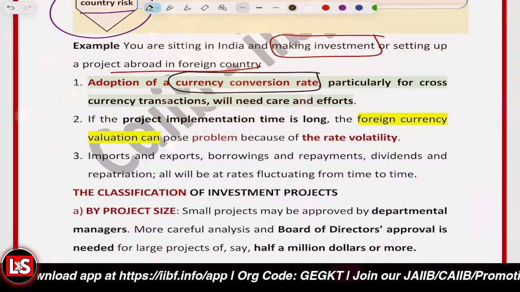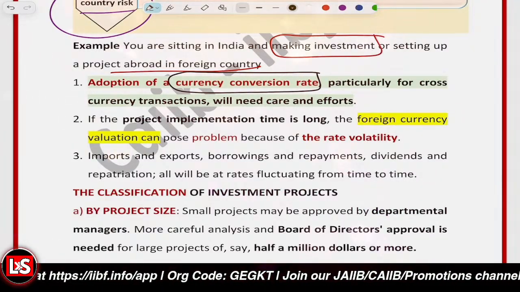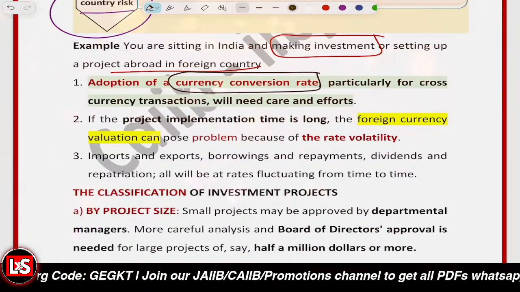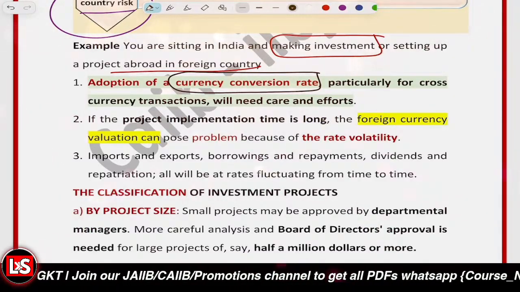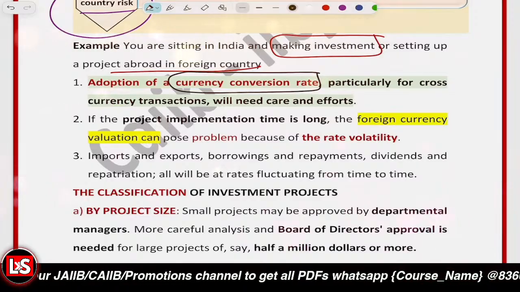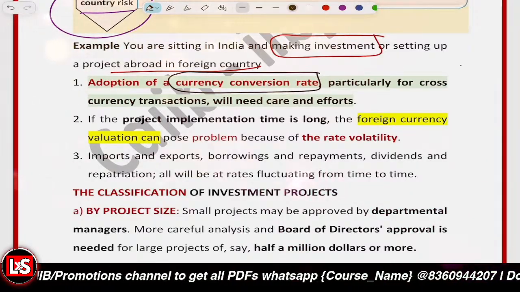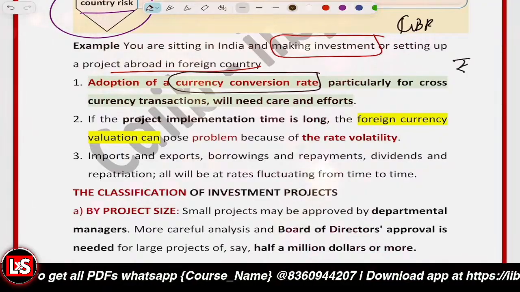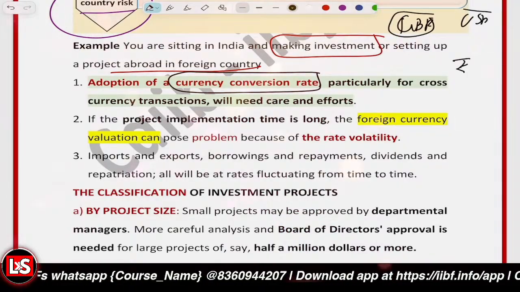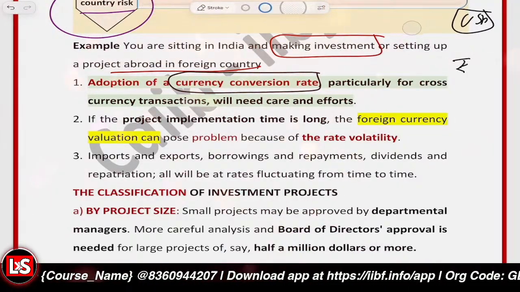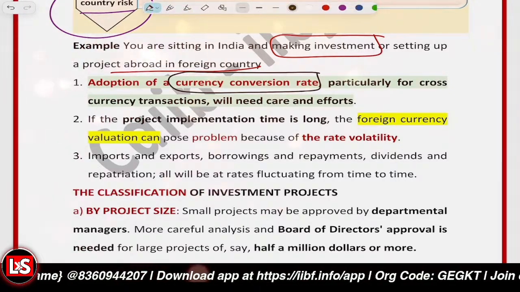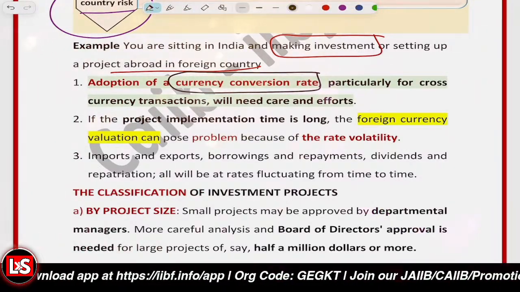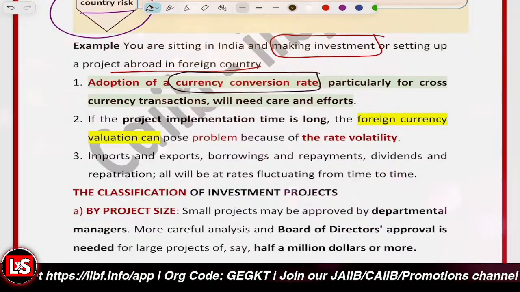Okay, so these are the cross currency transactions, when two foreign currencies are exchanged without direct involvement of domestic currency. So there are cross currency transactions also. Let's say you deal in INR, but we are dealing in GBP and USD. So there will be direct conversion of GBP to USD. So exchange risk is very prominent. That's there. And definitely exchange rate volatility is there.